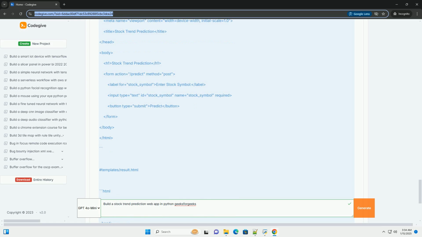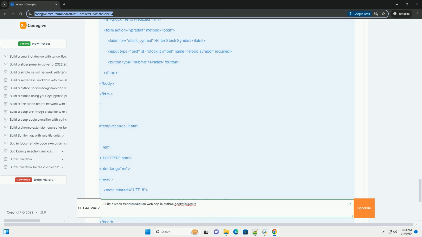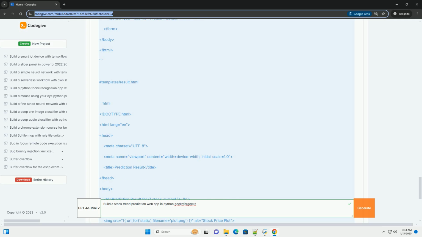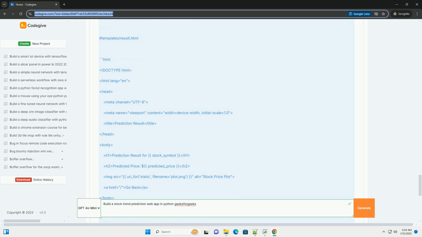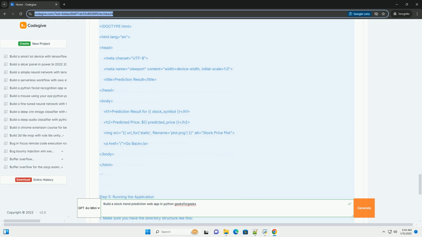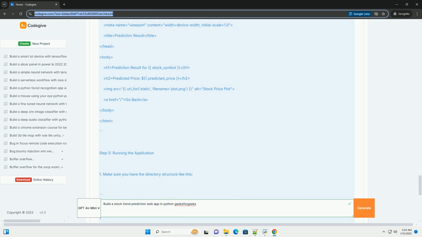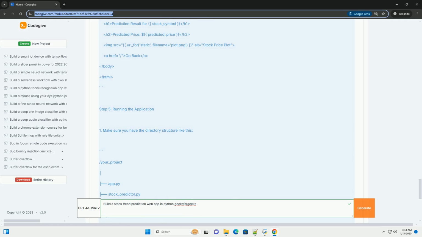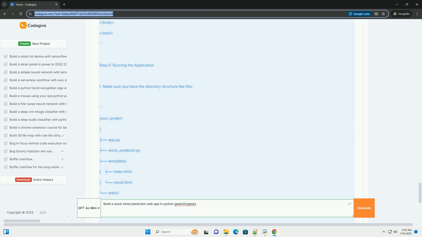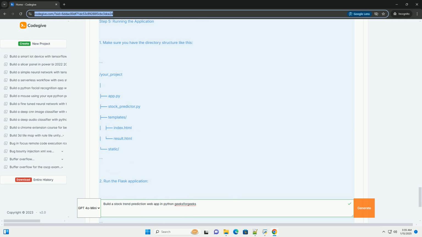Step 2. Building the machine learning model. Let's create a simple linear regression model to predict stock prices. Stock_predictor.py. Step 3. Creating the Flask application. Now, we will create a simple Flask app that allows users to input a stock symbol and get predictions.